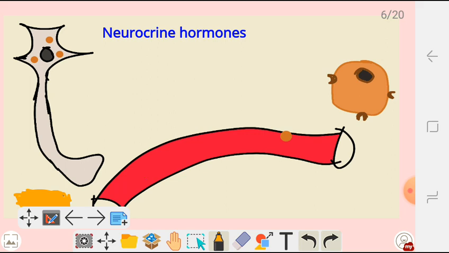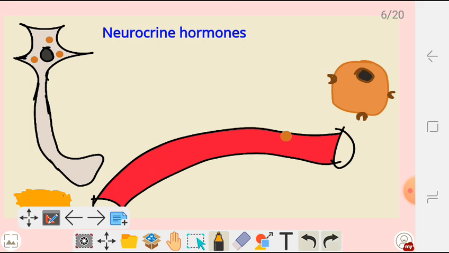So an example of these hormones, we can say the hormones which are released by the hypothalamus. Okay, the neurons of the hypothalamus, for example, have oxytocin. So oxytocin is produced by the hypothalamus, and then it is going to be secreted in the terminal part of the axon, and it's going to travel in the portal system of the pituitary gland.